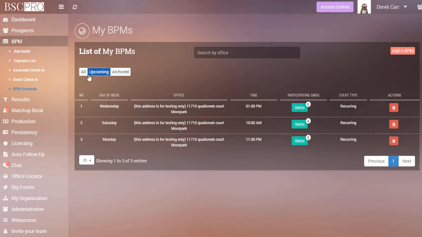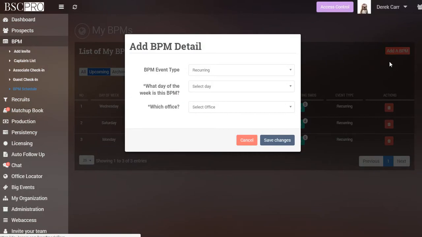Your schedule is here. We have a little filter up here. You can look at just the upcoming, or you can look at the archived BPMs. Archived means you're no longer using them. Maybe it's changed. And then you'll see your list, and then there's the Add a BPM button at the top right. So I'm going to click that.